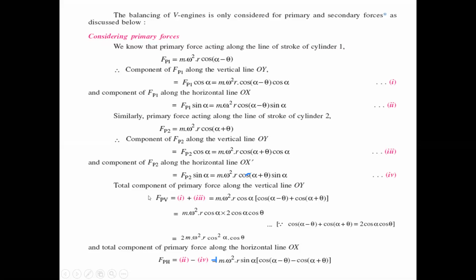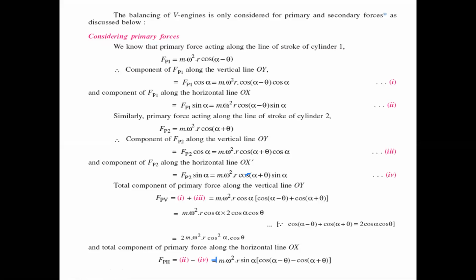Now we write the total components of the primary forces along the vertical line OY. For cylinder 1 the OY component is there, and for cylinder 2 the OY component is there; those two are added, that is equation 1 plus 3. So m omega square r cos alpha, just take note of the common term cos alpha, and the remaining term is cos (alpha minus theta) plus cos (alpha plus theta).